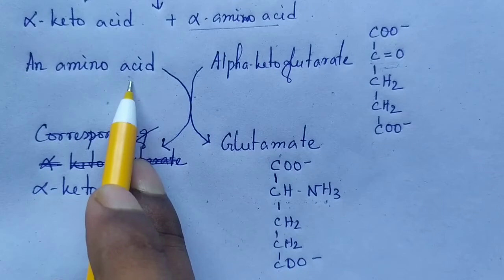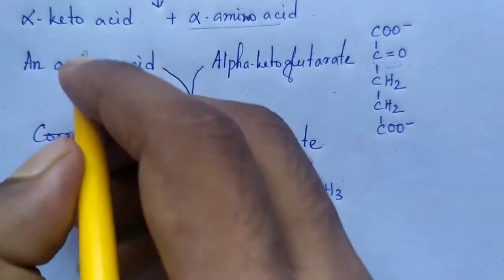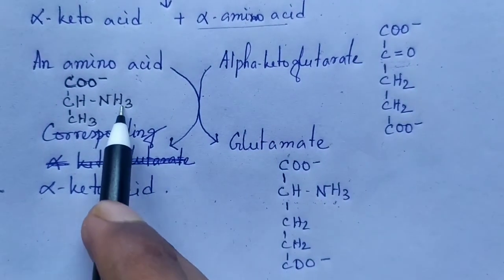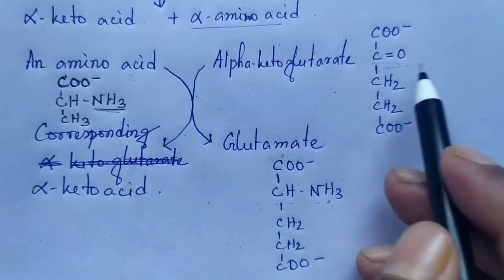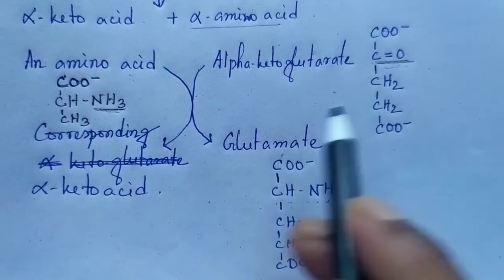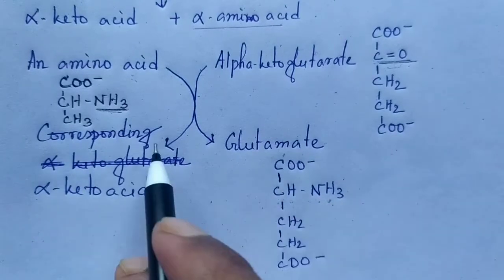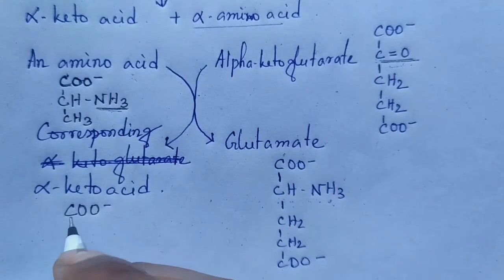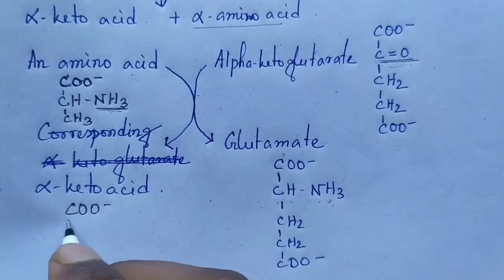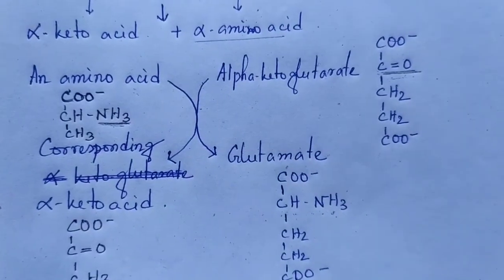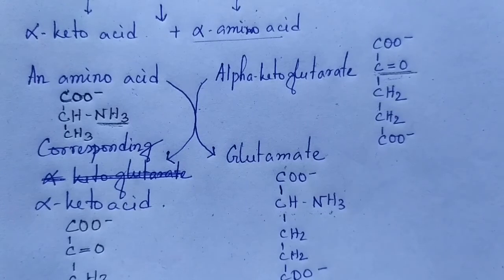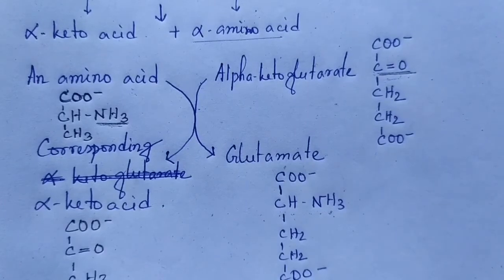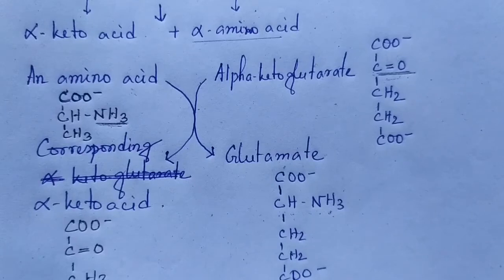Let's say it is alanine. This NH3 group and this CO keto group, the keto group and the amino group, will be exchanged or transferred. Alanine will be converted into pyruvate. In this reaction, the enzyme that works is alanine aminotransferase, also known as ALT, and pyridoxal phosphate works here as the prosthetic group.